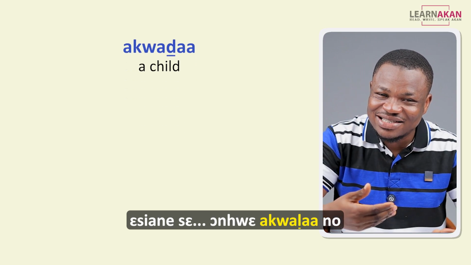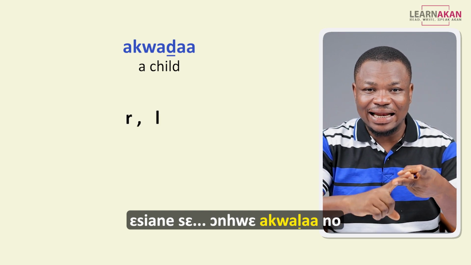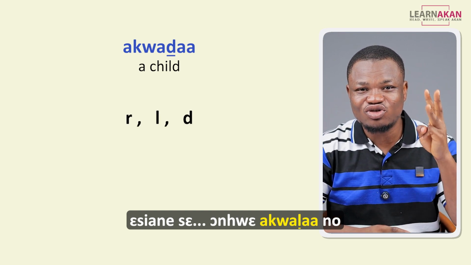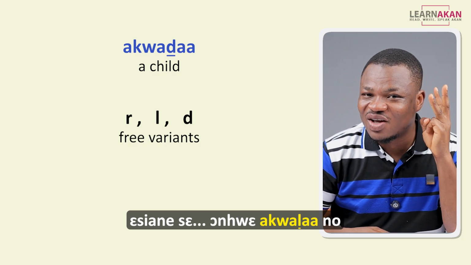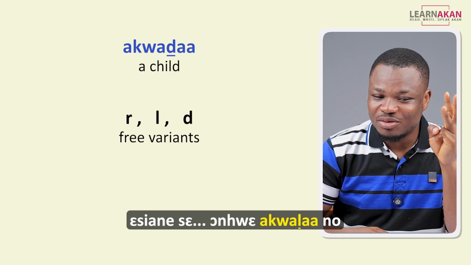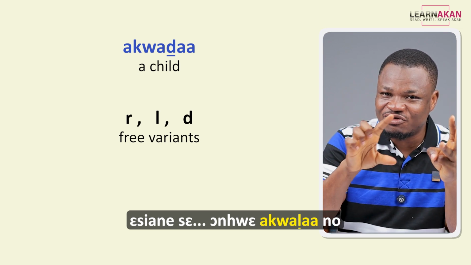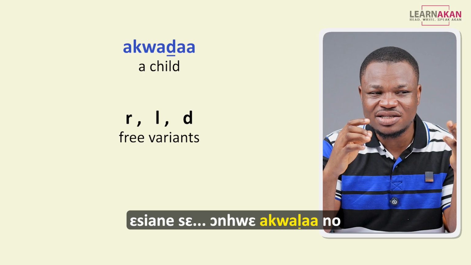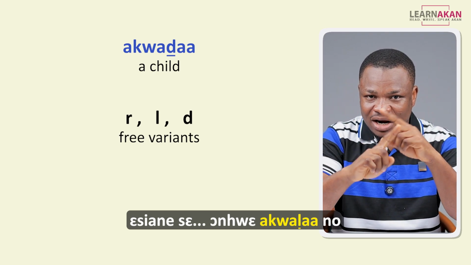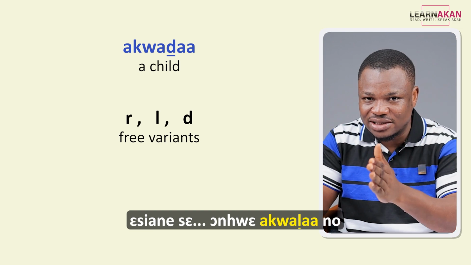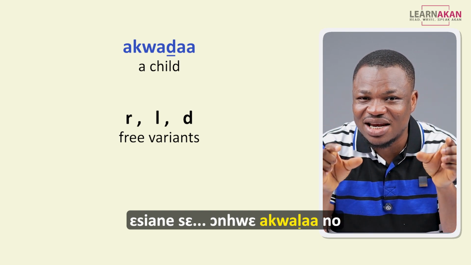What explains this is in Twi, l and d tend to be what we refer to as free variants. And we are going to have a lesson on this later, but just keep this. When we say sounds are free variants, it just means that in most environments, we are able to switch them around, right? Switch this for that or switch that for this one, and it doesn't change the meaning of the word.